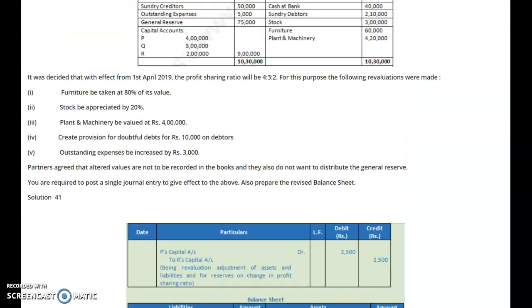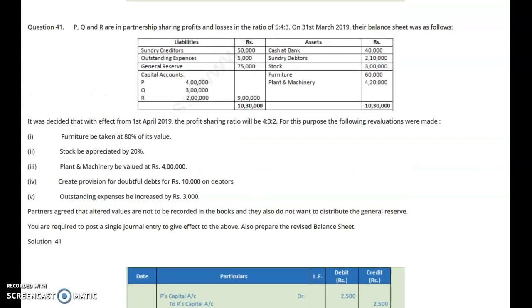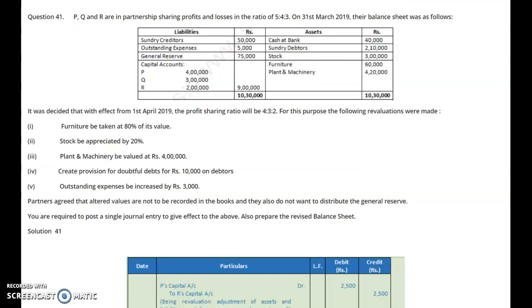Plant and machinery be valued at rupees 4 lakh. Here it is given 4 lakh 20,000. So there is a loss of 20,000 that will be debited in the revaluation account. Then create provision for doubtful debts for 10,000 on debtors. Again, there is a loss of 10,000 that will be debited to the revaluation account. Outstanding expenses be increased by 3,000. Outstanding expenses are our liabilities. They have been further increased by rupees 3,000. So there is another loss of rupees 3,000. It will be debited in the revaluation account.